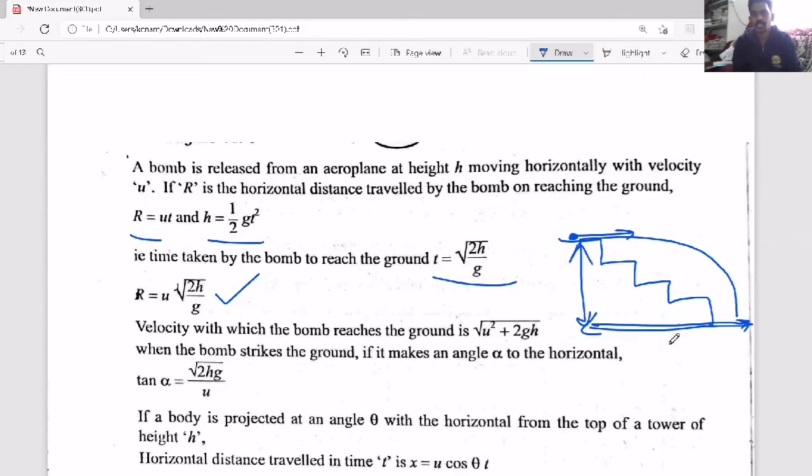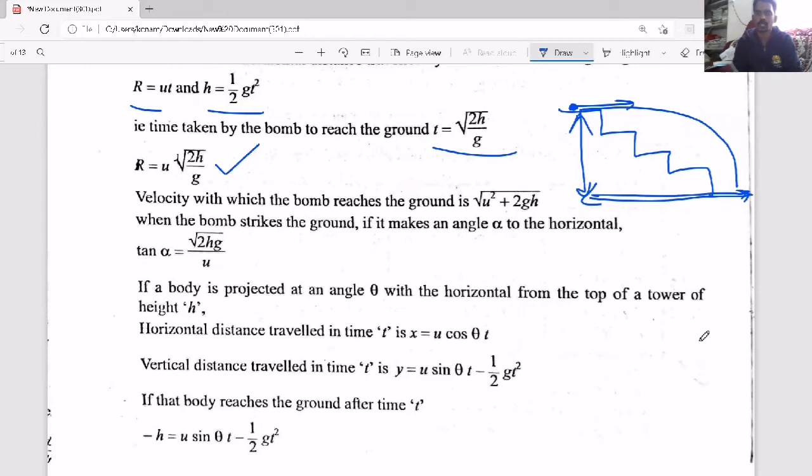Now, velocity on reaching the ground. You threw it horizontally with u. When it reaches the ground, u remains u, but the vertical velocity will become gt. So it will become under root u square plus gt whole square. And t equals under root 2h by g, so if you substitute, you will get under root u square plus 2gh, where h is the initial height from which we are projecting the body horizontally. So that is what you have to remember.